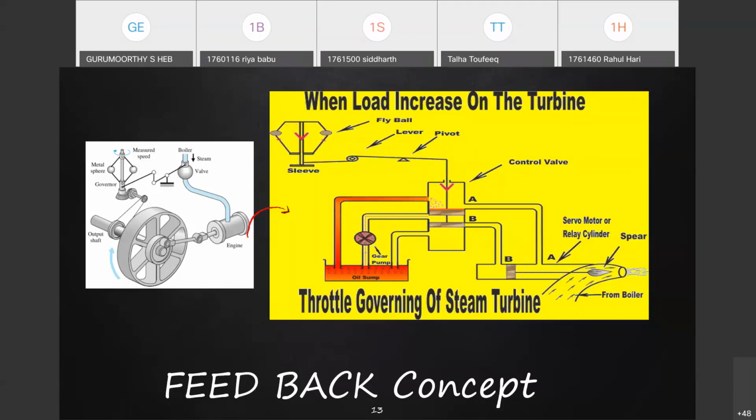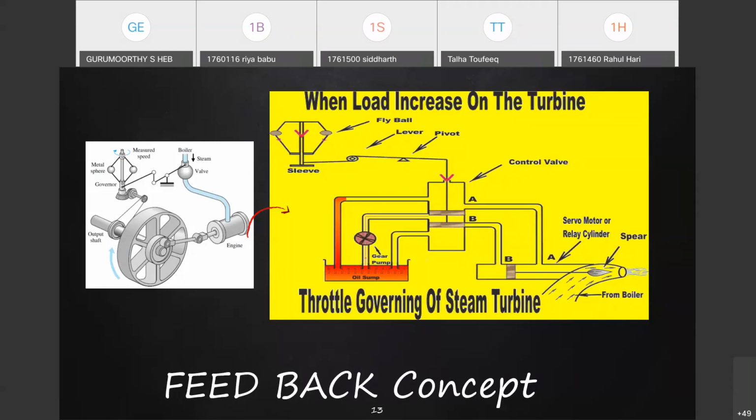But note that this speed of the turbine is connected or related to the frequency of power supply. In India, all the power is supplied at a fixed frequency, so you are not supposed to change this frequency. Load is more or less, you are supposed to keep the speed of the turbine wheel constant. How do you do this?